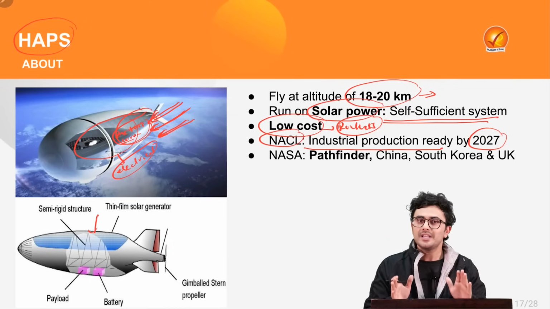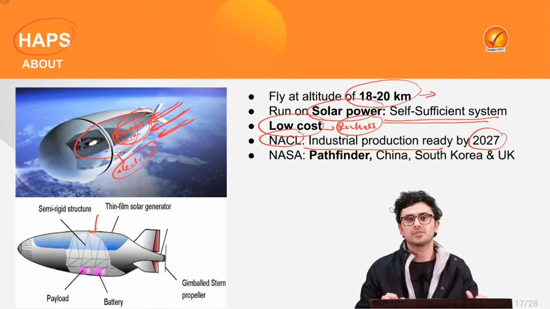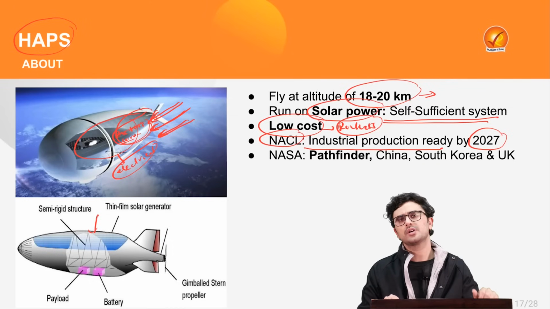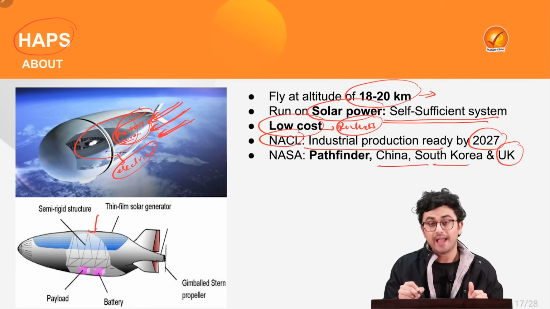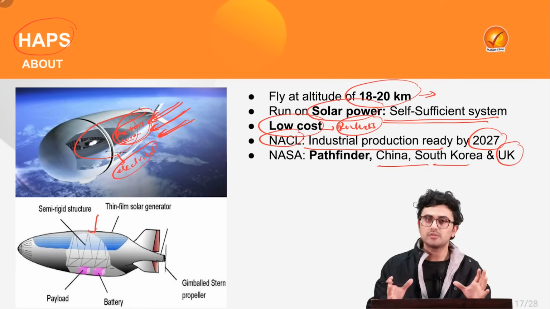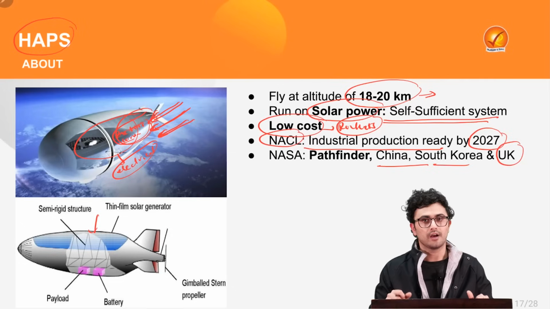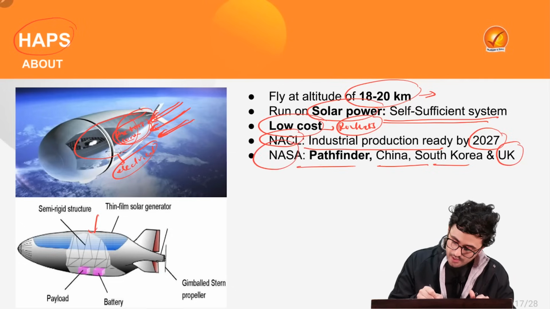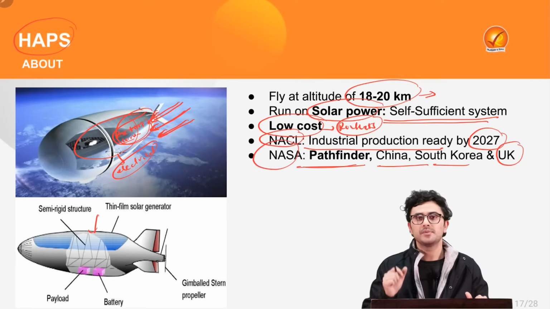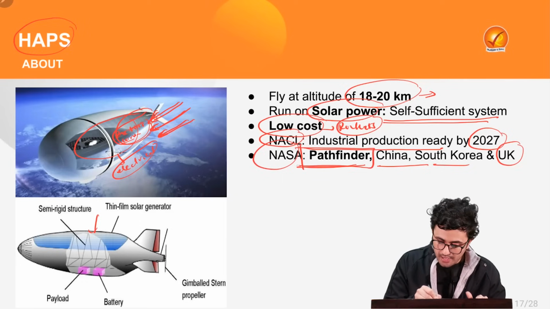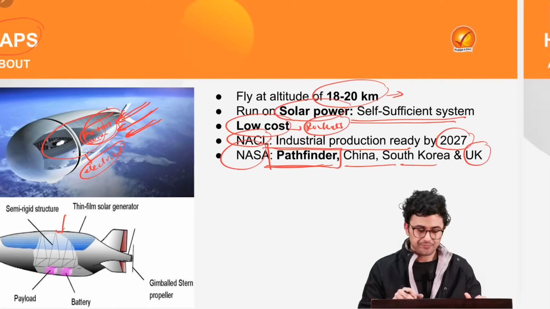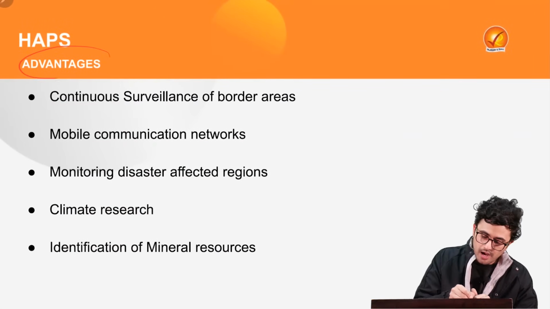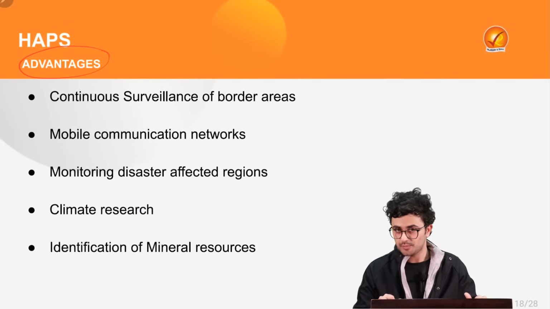Now, by successfully conducting this test, India has joined the list of very few countries in the world, such as China, South Korea and the UK, who are also innovating in this regard. NASA has a similar mission called Pathfinder, where it is developing such satellites. Now let's see what the advantages of HAPS are.